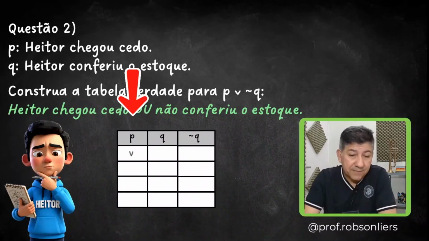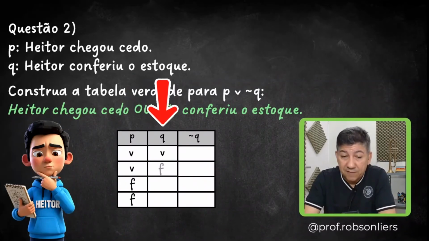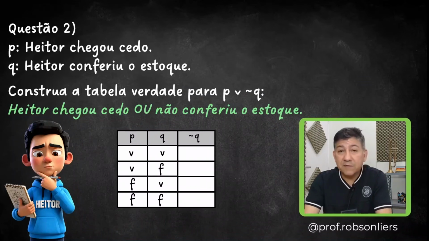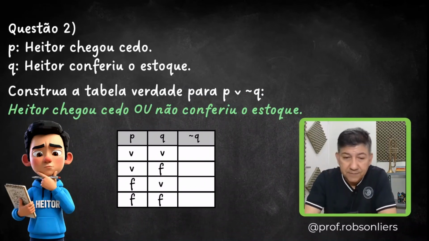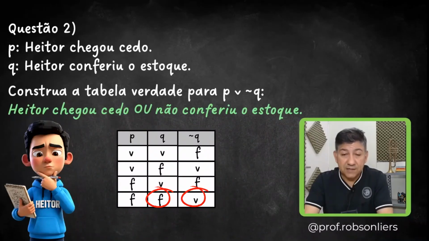The table for P is TTFF, and the table for Q is TFTF. All right, it's always going to be like this. Now, if we already have the table for Q, not Q is easy, we just have to negate it, invert it. In proposition Q, the first line is true, so not Q will be false. Second line, Q is false, so not Q is true. Third line, Q is true, not Q will be false. On the last line, Q is false, not Q will be true, all right?